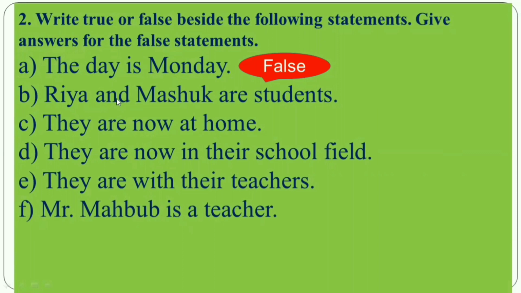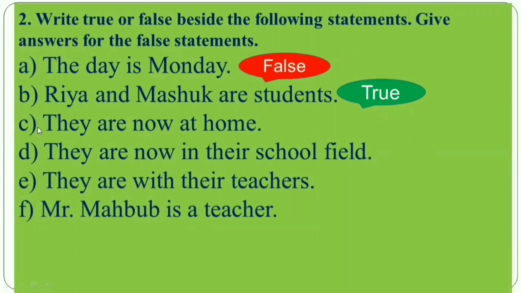That means from the seen passage, we have seen that Ria and Masuk are students. So these statements will be what? Yes, this statement is true. Thank you, my dear student.